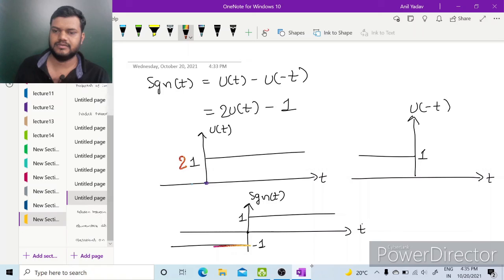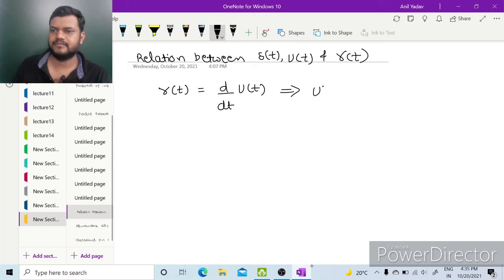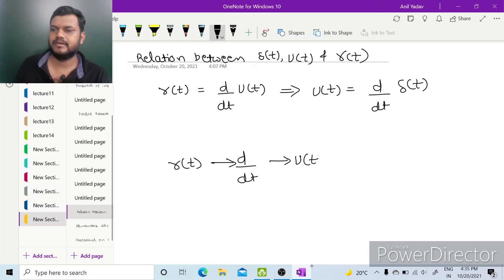Now we will see the relation between δ(t), u(t) and r(t). So r(t) is a differentiation of u(t), where u(t) is a differentiation of δ(t).